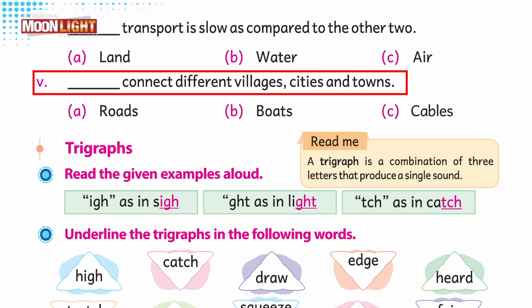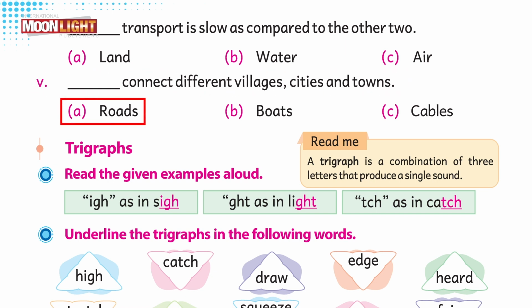Dash connects different villages, cities and towns. And the options are roads, boats and cables. And obviously the answer is roads.